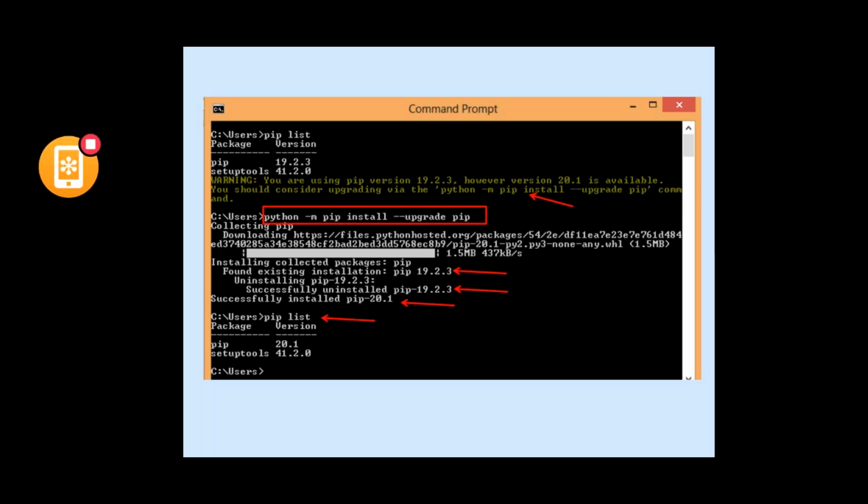So see, again I'm using the pip list command. The updated pip 20.1 is shown, but previously it was 19.2.3. We can also upgrade the current package versions that are available in our Python packages by using this particular command. Now we'll go with how to install these packages via pip.